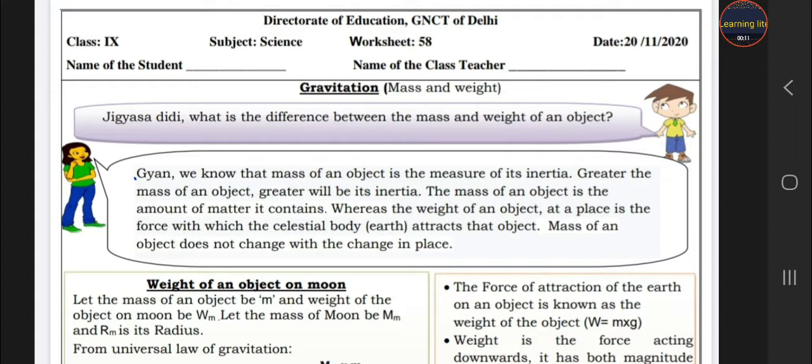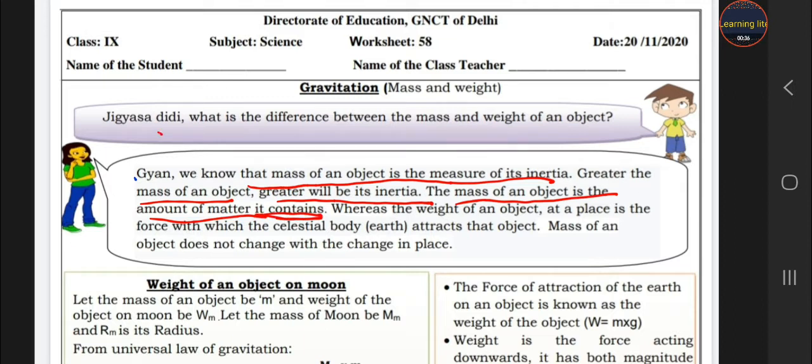Today we discuss mass and weight. What is the difference between mass and weight? We know that the mass of an object is the measure of its inertia. The greater the mass, the greater its inertia. The mass of an object is the amount of matter it contains.